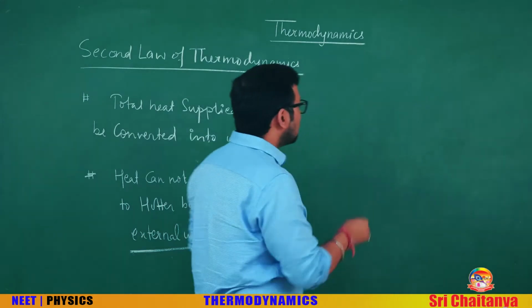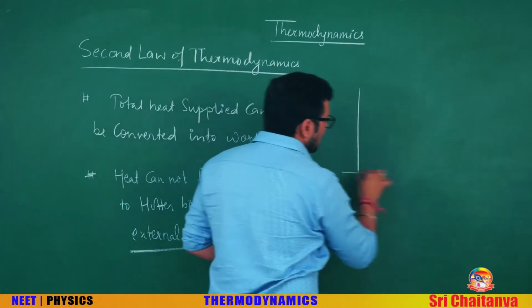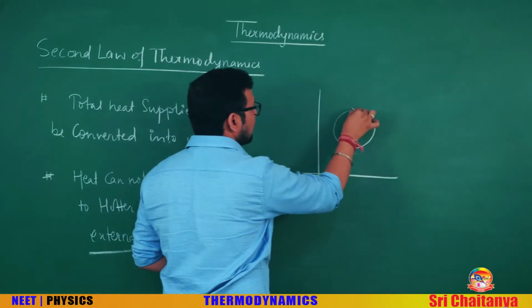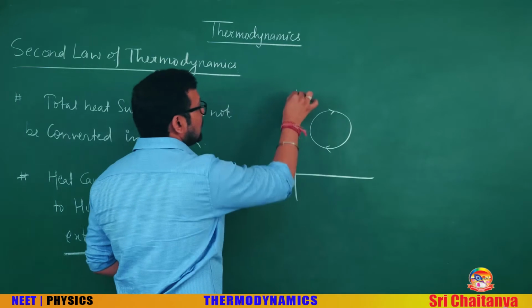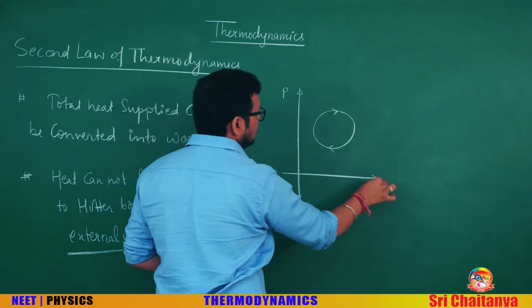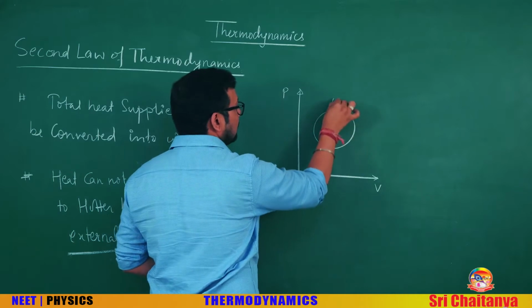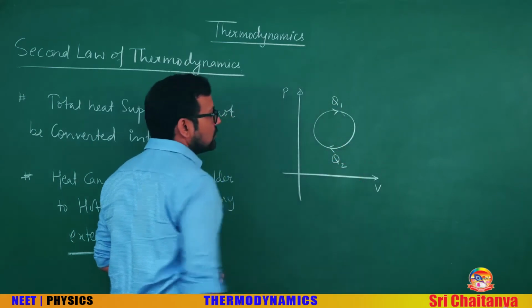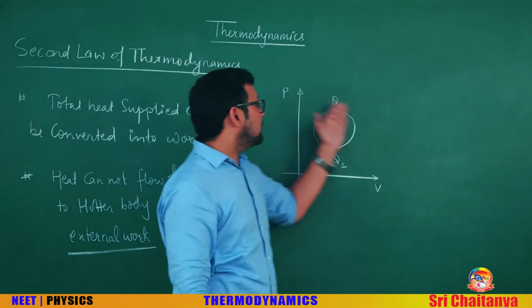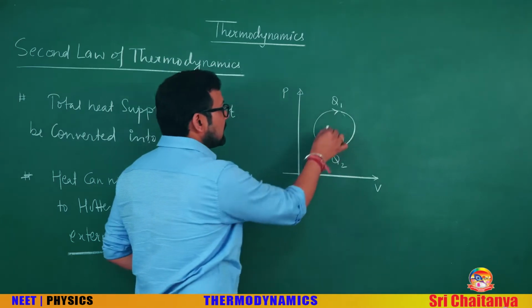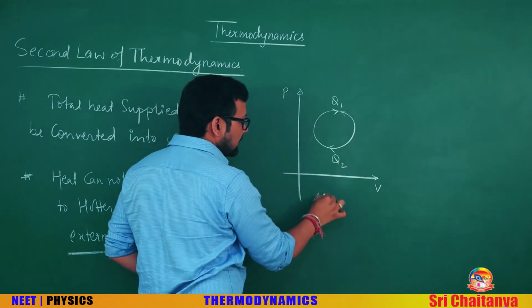Suppose heat is being supplied, and this is the process, like this. This is pressure and this is volume. You are supplying heat Q1 and then heat is being rejected, Q2. Since this is a cyclic process, can I say delta U is 0?